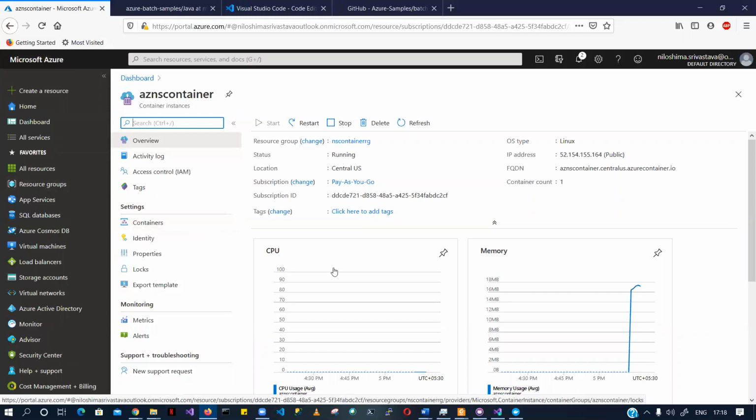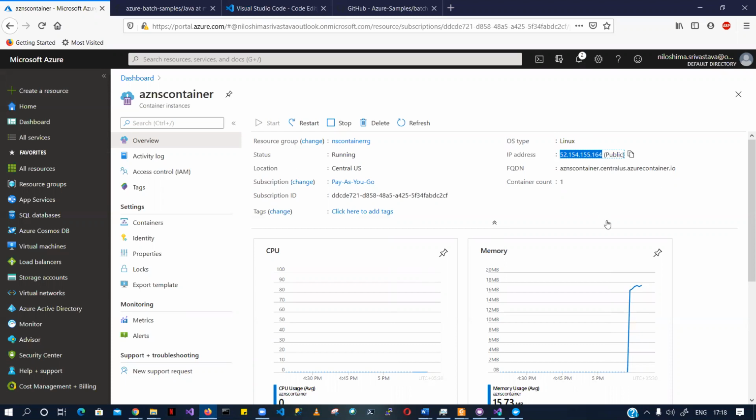Okay. So you saw that, right? I have created a container. My resource has been deployed, and this is my container resource group. This is the status. My operating system is Linux. This is the IP address. If I give you this IP address, you know how to access a Linux operating system via PuTTY, so you will be able to see my container and execute something in it. But I'll have to delete it because I'm on pay-as-you-go mode.